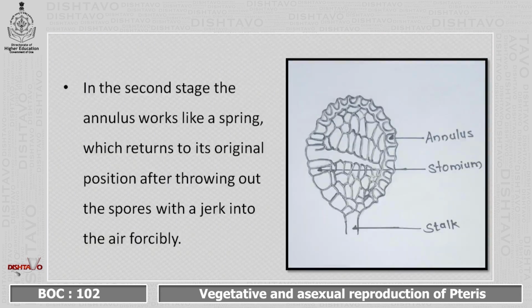In the second stage, the annulus works like a spring which returns to its original position after throwing out the spores with a jerk into the air forcibly. In the diagram shown, you can see that after dispersal of the spores, the annulus regains its original shape and looks similar to that of the mature sporangium.